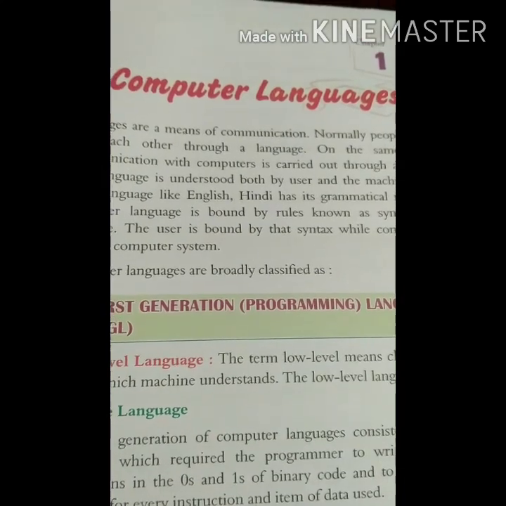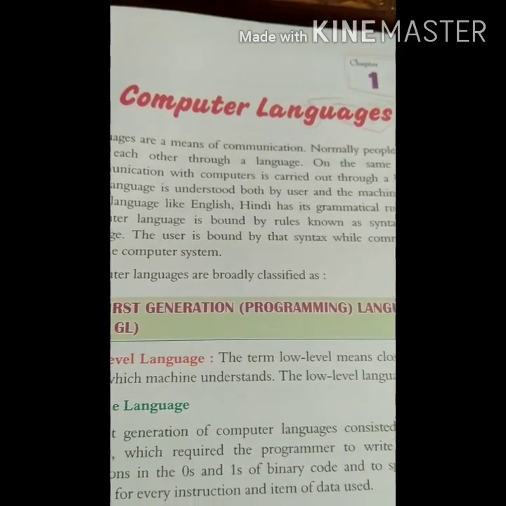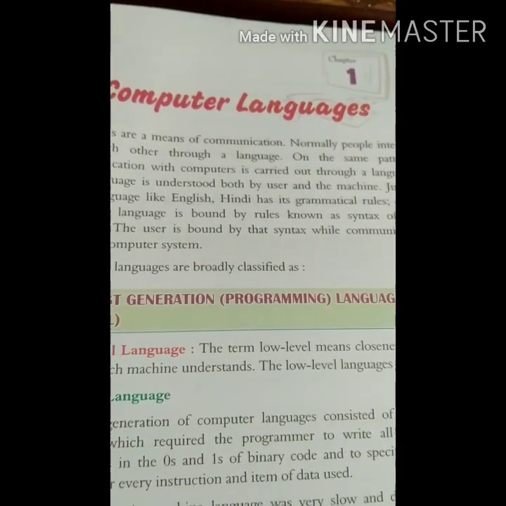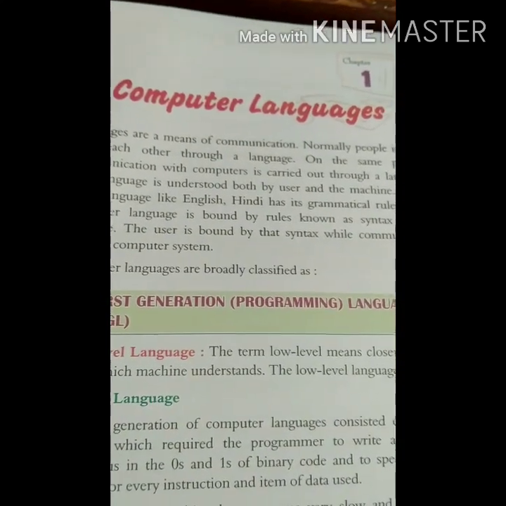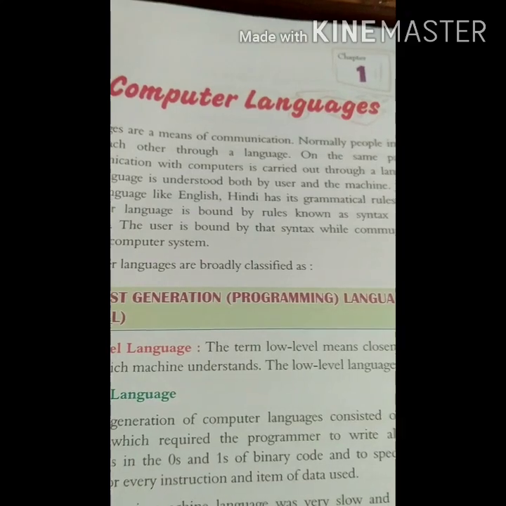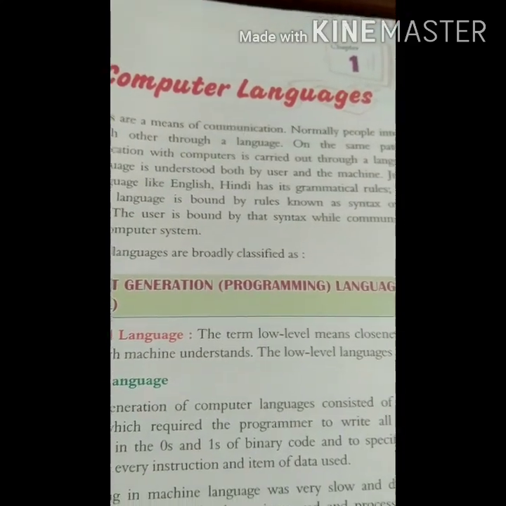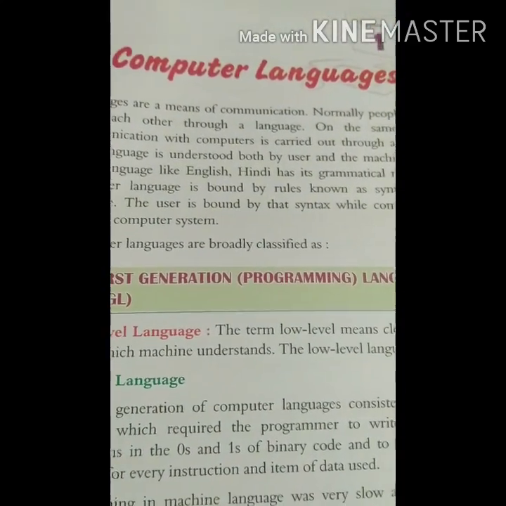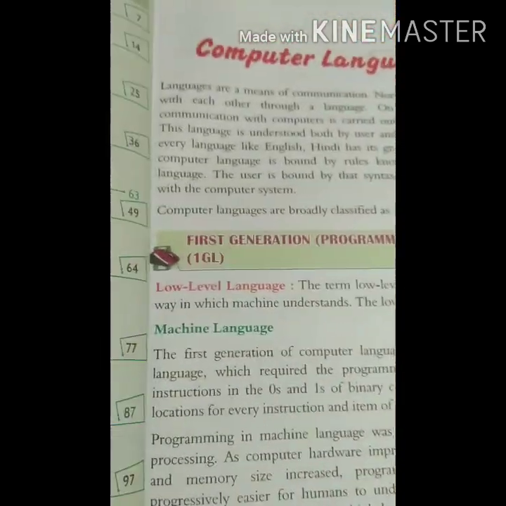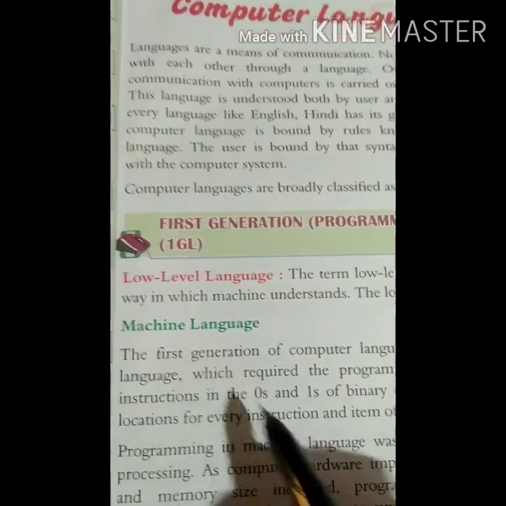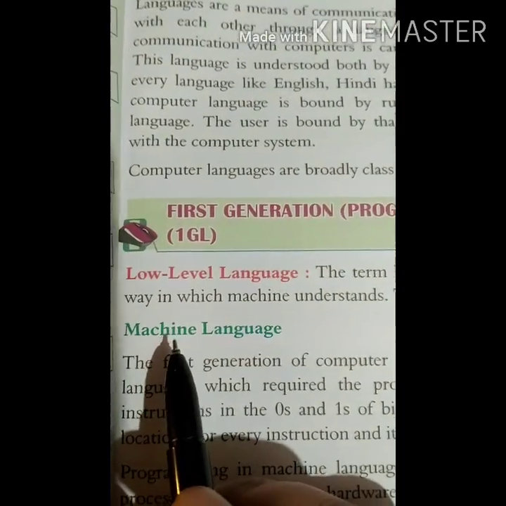After that we gave instructions to the computer, and then the computer understood. So it was very lengthy. That's why we developed programming languages to communicate with the computer in our easiest language. So low level language, like first machine language, which I have discussed now.